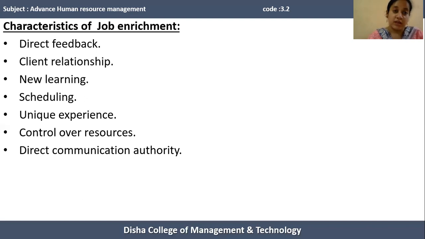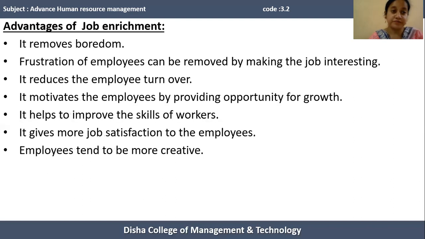Next characteristic of job enrichment is direct communication authority. Job enrichment provides the benefit of direct communication authority. It means employees are allowed to communicate their messages to the person whom they want to communicate with. So job enrichment allows for these facilities. These are the various characteristics of job enrichment.